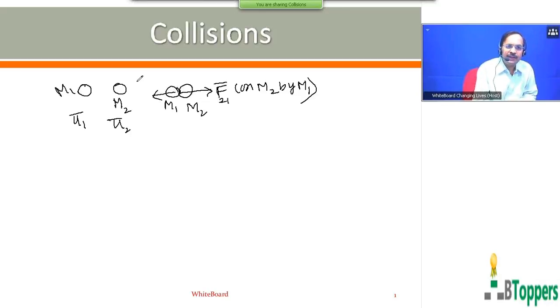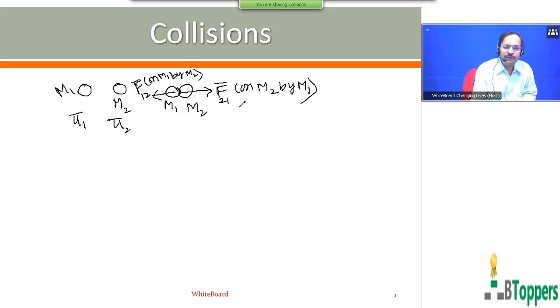The reaction to this force, that is the force on m1 by m2, is denoted by F bar subscript 1(2). That means the first number in the subscript represents the particle on which the force acts, and the next number represents the other particle which applies that force.